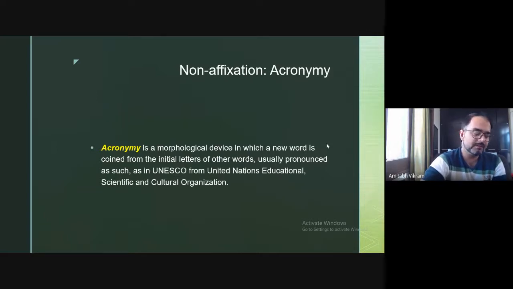So this is the name of the organization, and in short, we can call it UNESCO. We say UNESCO like one word. And this is an example of acronymy.